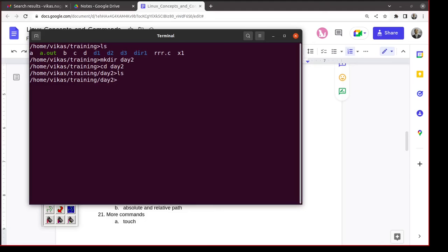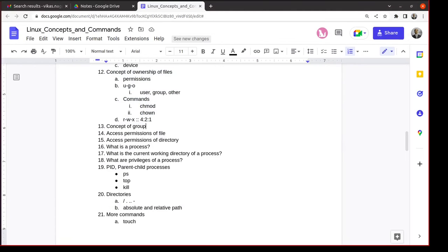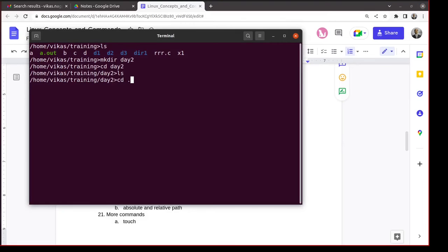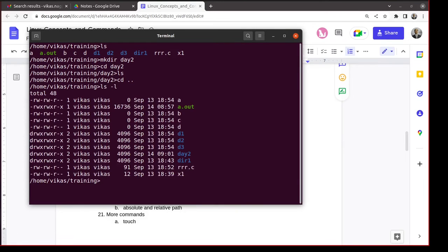About file permissions, let's understand what these file permissions are and what this UGO is. You have seen this long listing, and the first column indicates two things. The very first character indicates the type of the file. If it is d, that means it's a directory. If it is a hyphen, it's a regular, ordinary file. There are some device files also. Devices are treated as files in Linux.